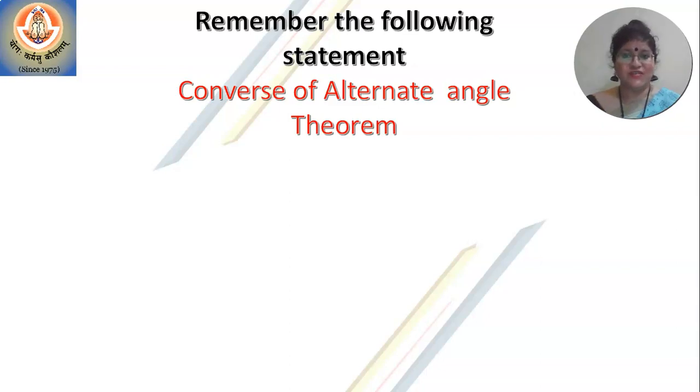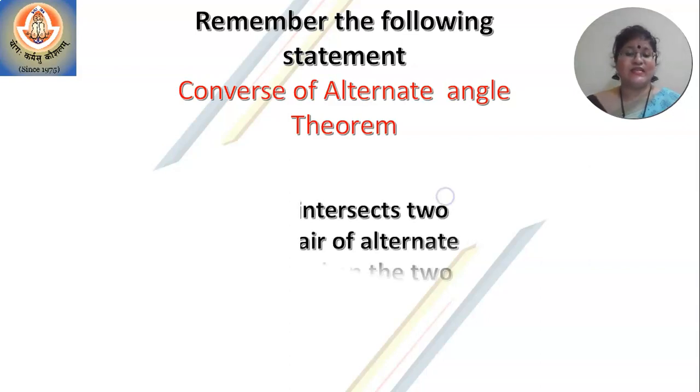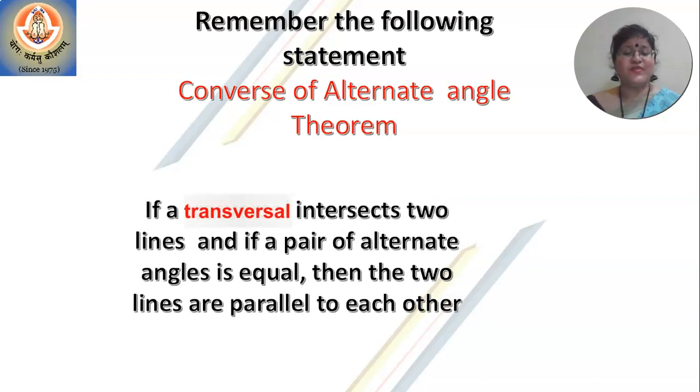If a transversal intersects two lines and if a pair of alternate angles are congruent, then the lines are parallel. So look at the statement. If a transversal intersects two lines and if a pair of alternate angles is equal, then the two lines are parallel to each other. Let us learn how to prove this statement.